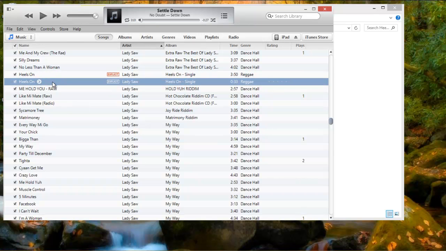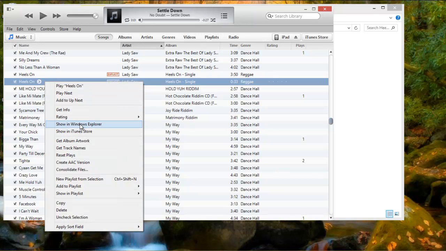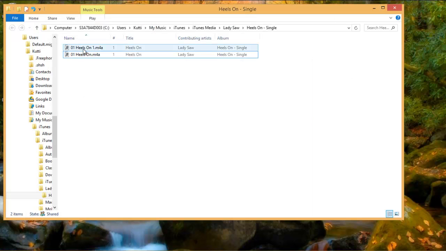Okay, so now that your song is done converting, it should be between 30 to 40 seconds long with that version, and you right click on it and then you select Show in Windows Explorer. Since I already have it open, I'm gonna go there.